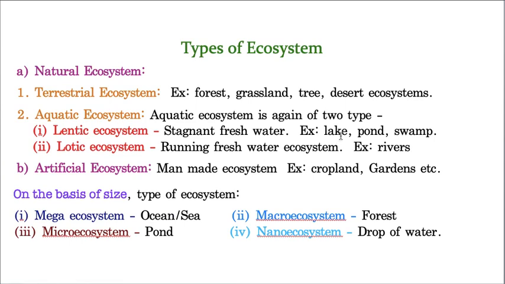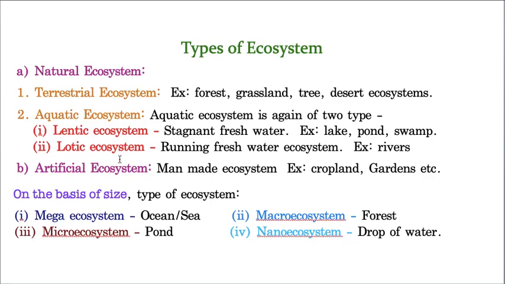Example, lake. If you take a lake or a pond, the water present in the pond or lake doesn't go anywhere, the free flowing is not there. If you are reading the biotic and abiotic components of that particular stagnant water, then that is called lentic ecosystem.